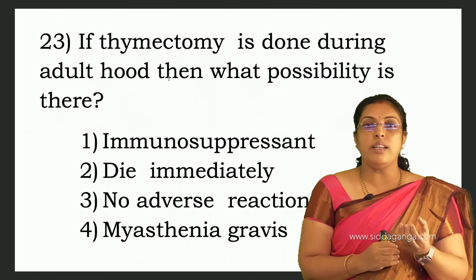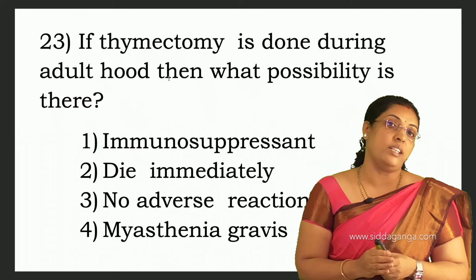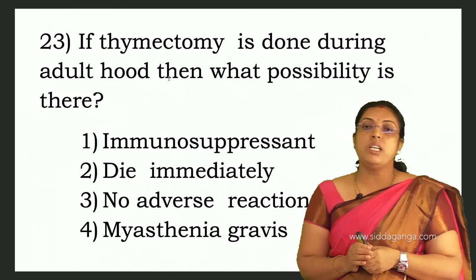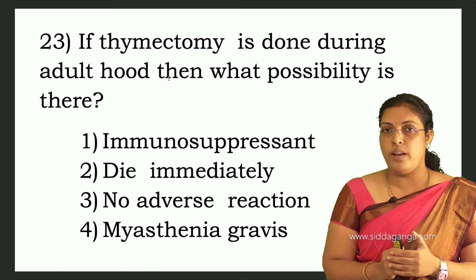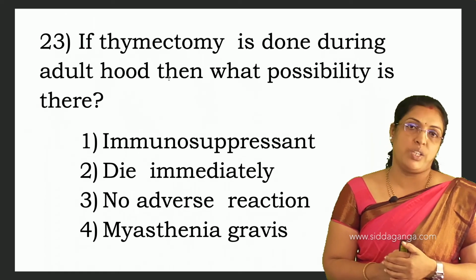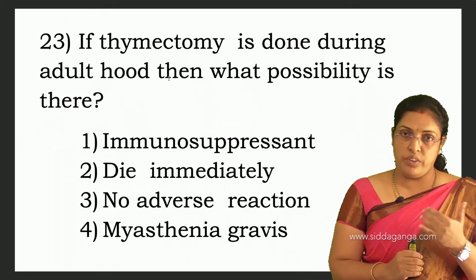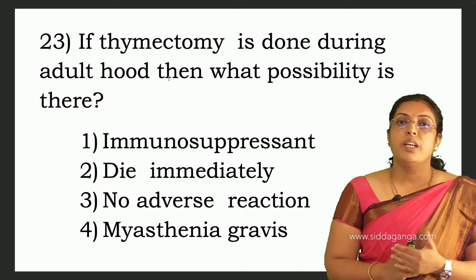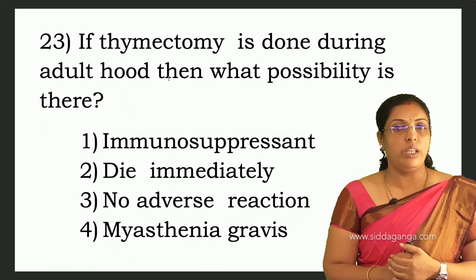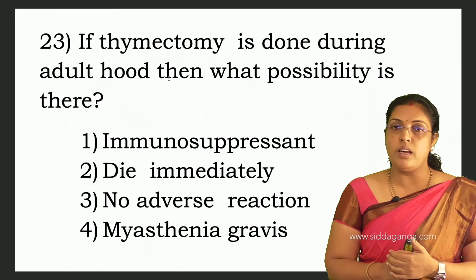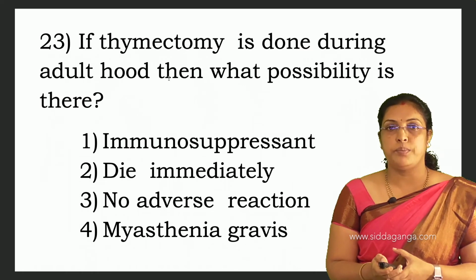So in adulthood there is no importance of thymus, because its size has already decreased. Understood? So if thymectomy is done during adulthood, what possibility is there? Immunosuppressant, no. Die immediately, no. No adverse reaction, yes. Otherwise, if thymectomy is done before adulthood, that decreases the immunity of our body. But in adulthood, by doing thymectomy there is no adverse reaction. Understood? For 23, 3 is the answer.